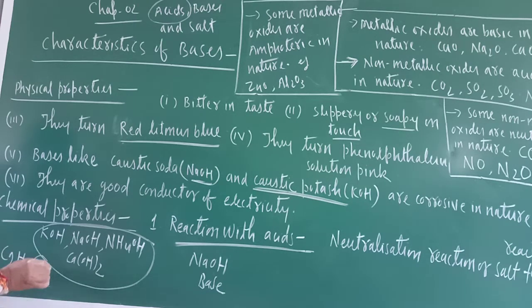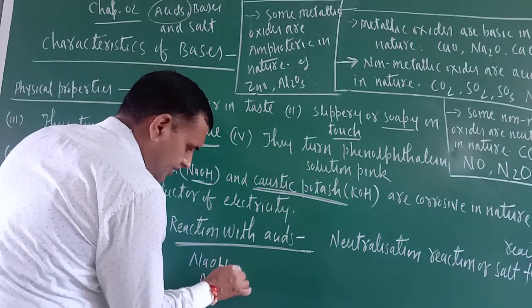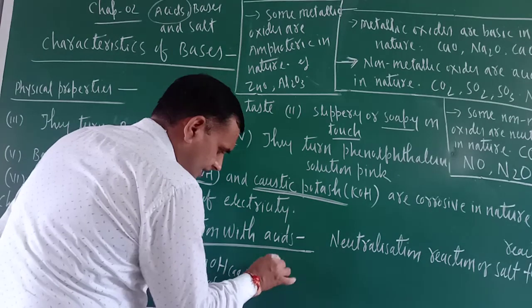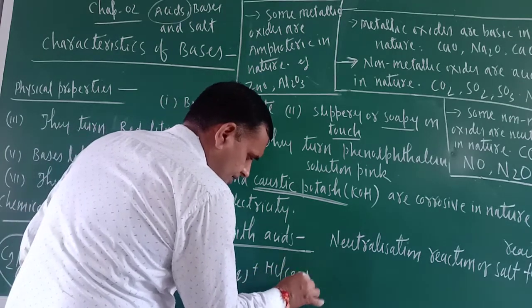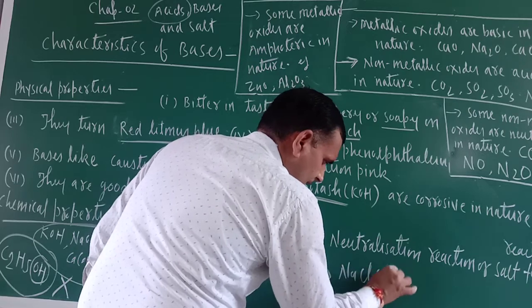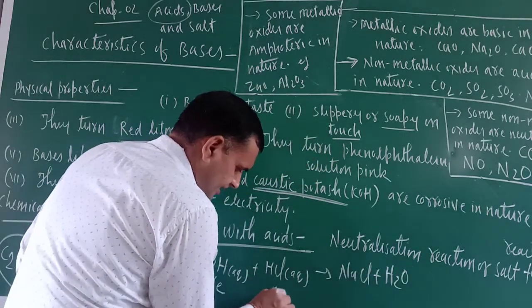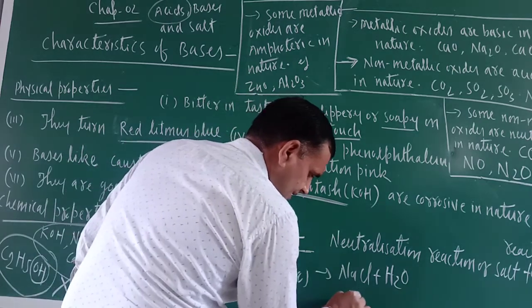This is having OH, but it is not base. What is this one? It is not base. So NaOH aqueous plus HCl aqueous. So here what is there? This is NaCl plus H2O. What is this one? This is acid. What is this one? This is salt.